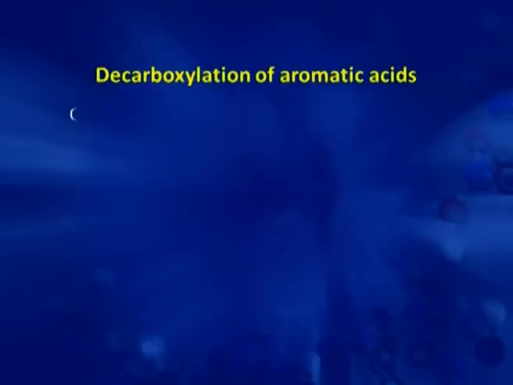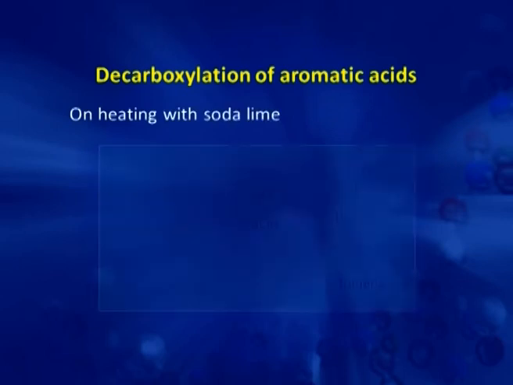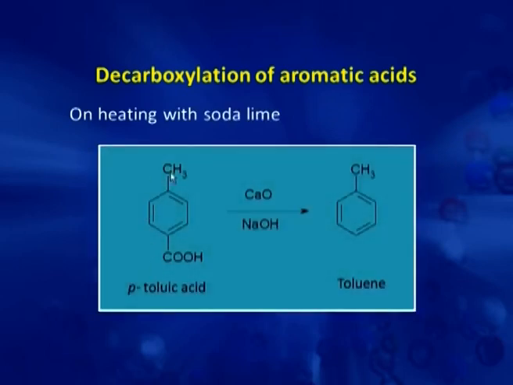Now, the next method is decarboxylation of aromatic acids. For example, if we have para-toluic acid, then on heating with soda lime, that is calcium oxide plus NaOH, there is a decarboxylation reaction. This carboxylic group will be removed in the form of carbon dioxide and we get toluene.